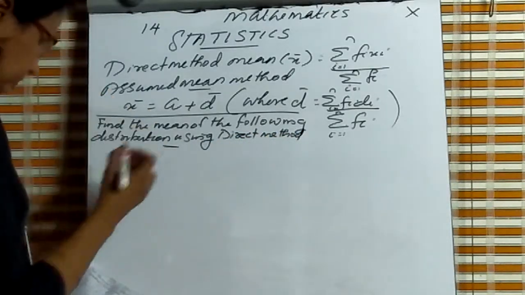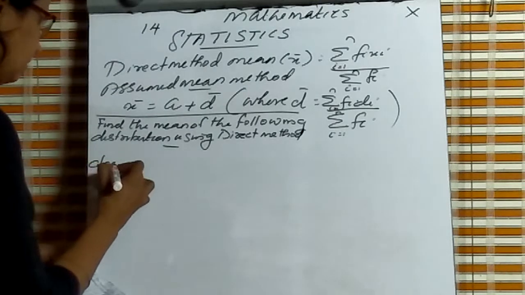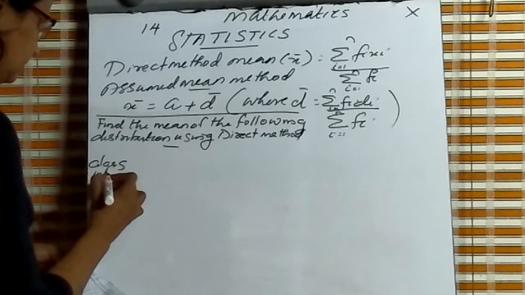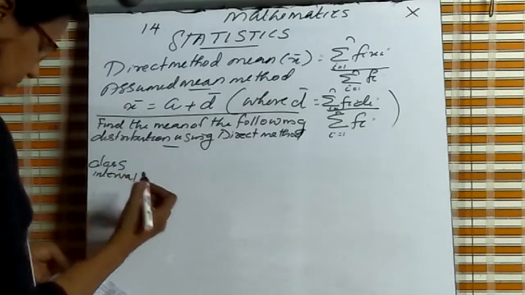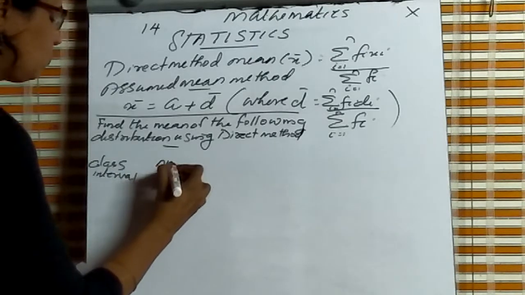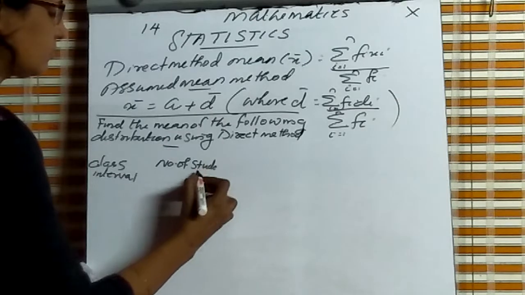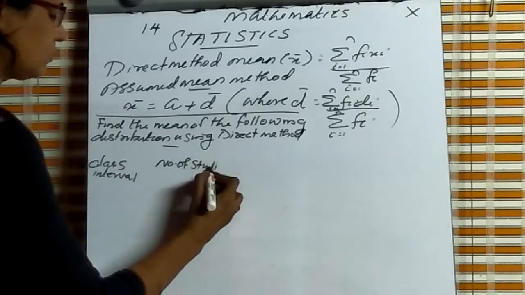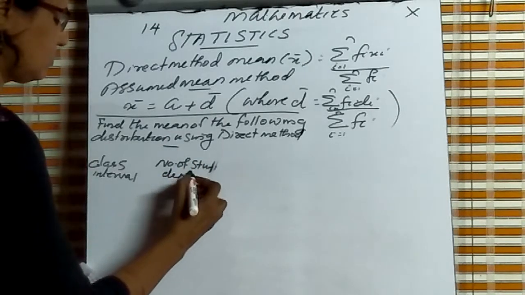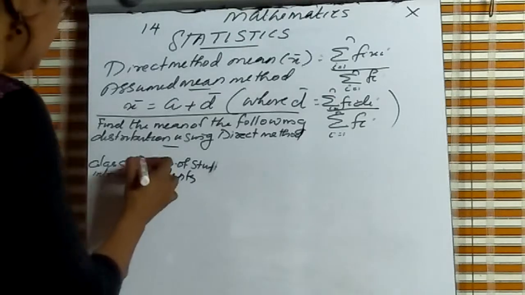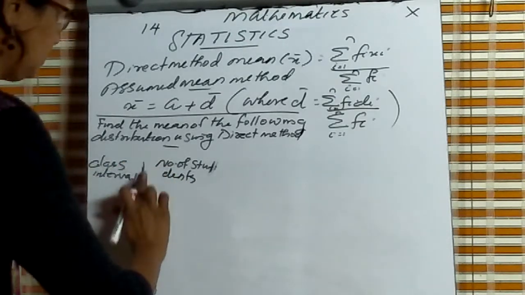Question: class interval, number of students. These are the two columns.